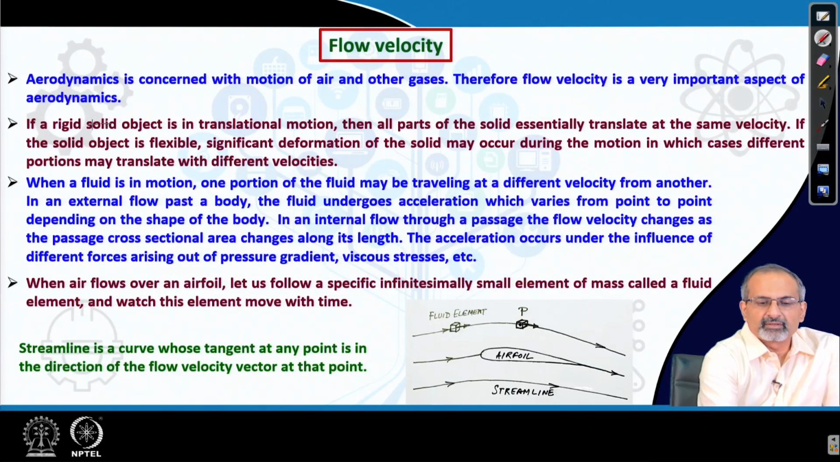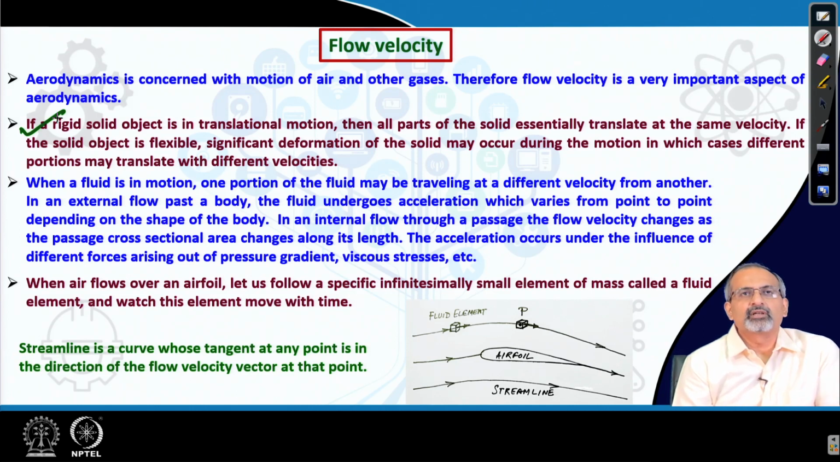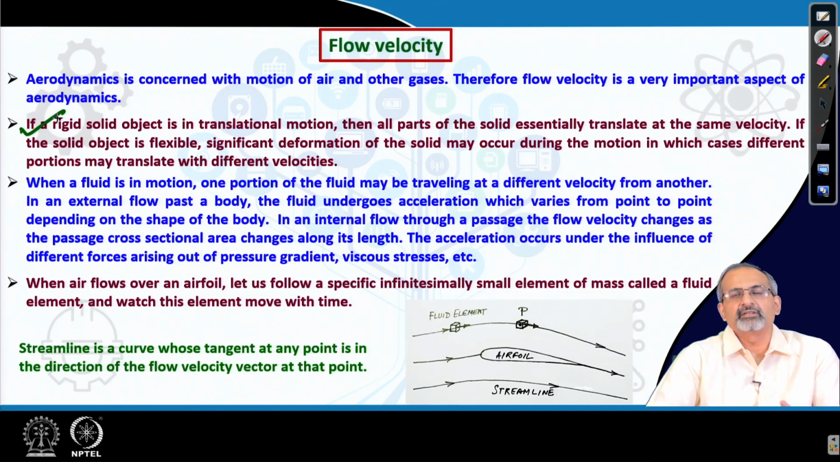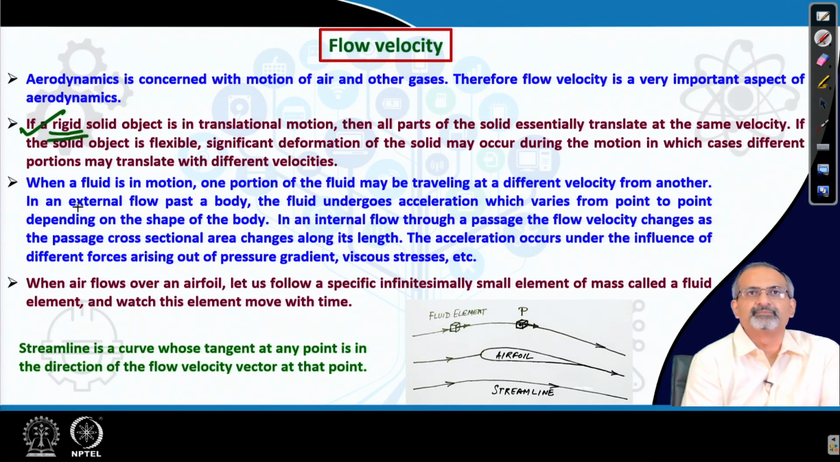So, the second point talks about a rigid solid body in translational motion. We say that all parts of the solid essentially translate at the same velocity when it is perfectly rigid. However, if the solid object is flexible, then there could be significant deformation of the solid during the motion, and therefore, different portions of the solid may translate with different velocities, but that never happens when it is rigid.